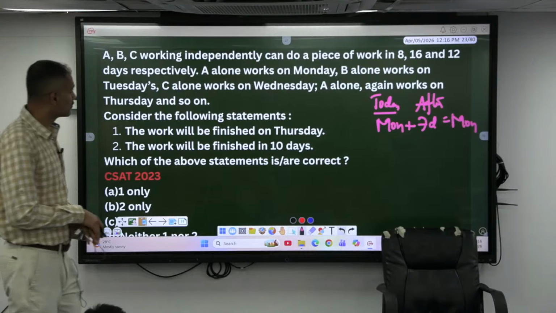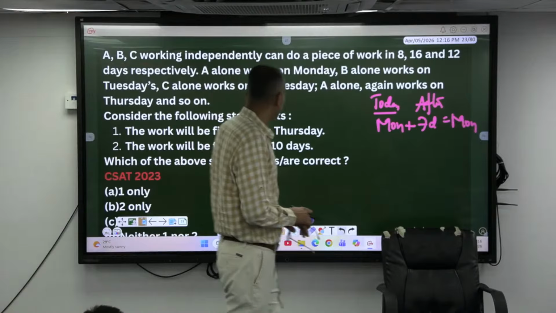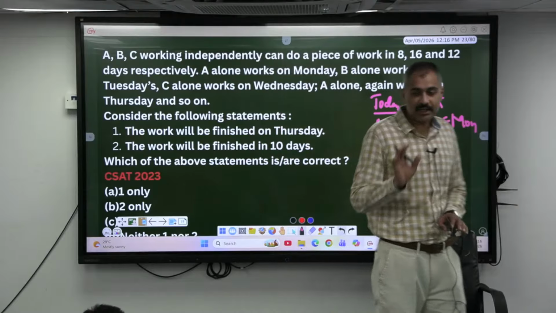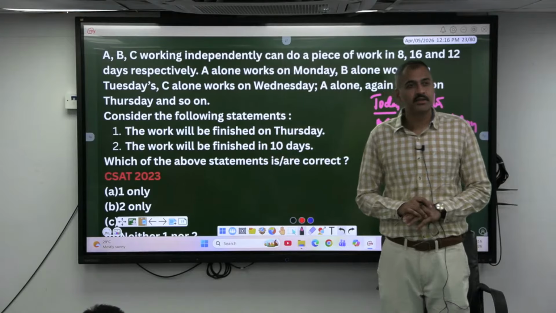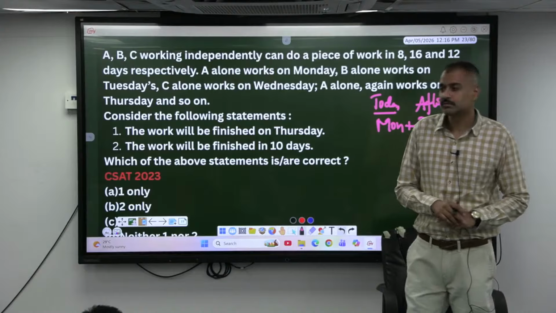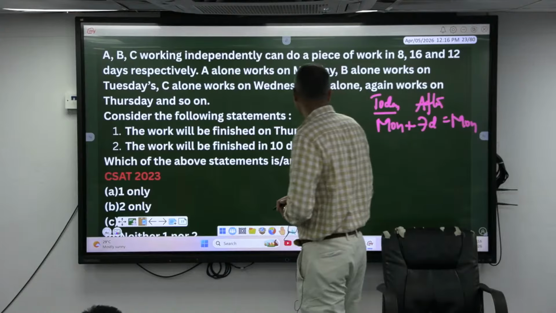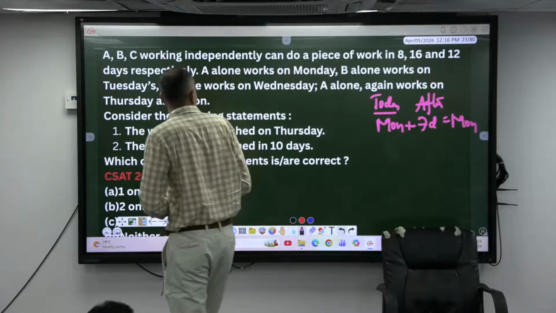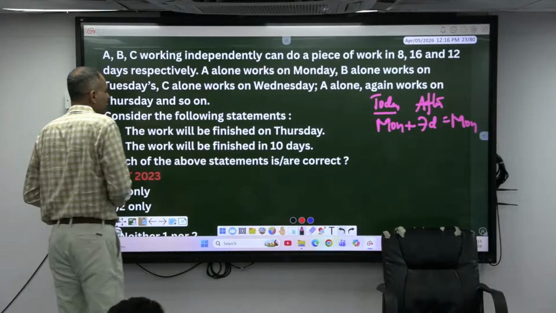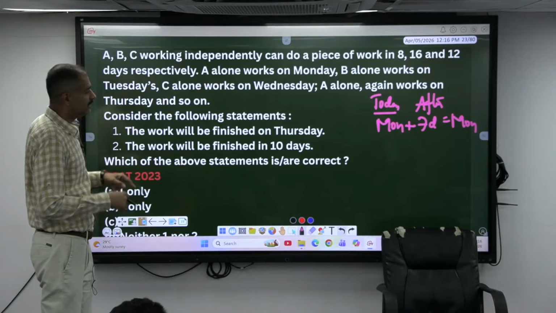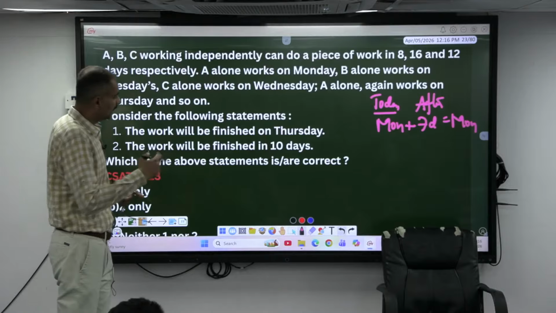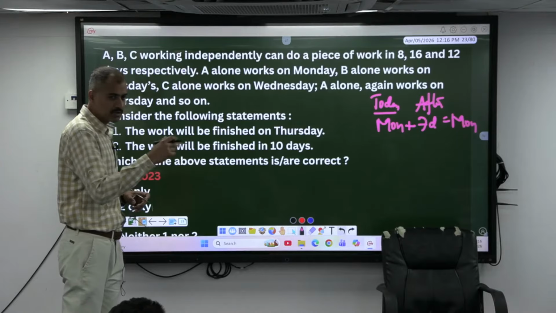8, 6, 12. Come on, LCM. What is the LCM? 48. Efficiencies are 6, 3 and 4. Okay. Who is working on the first day? A. Second day? B. Third day? C. Okay, again this continues. According to the question, A alone again works on Thursday, and so on.